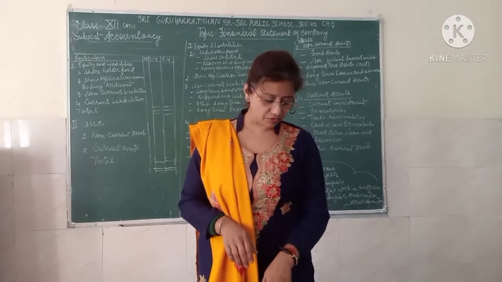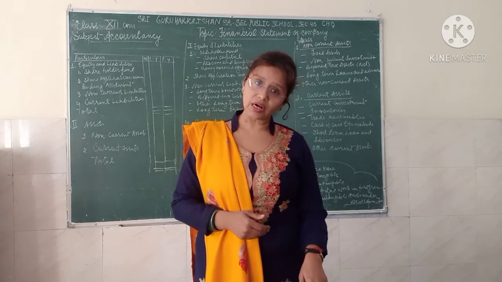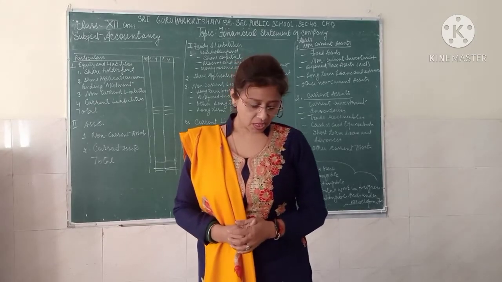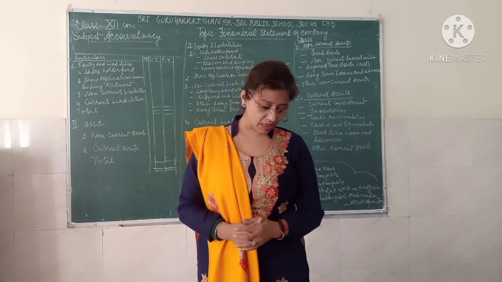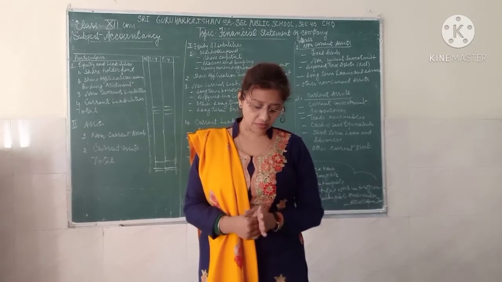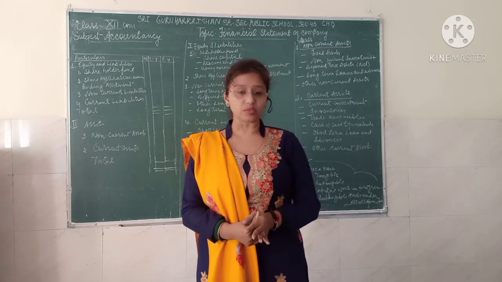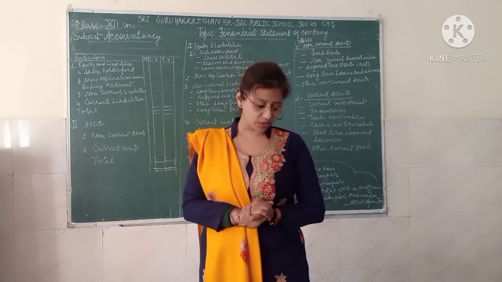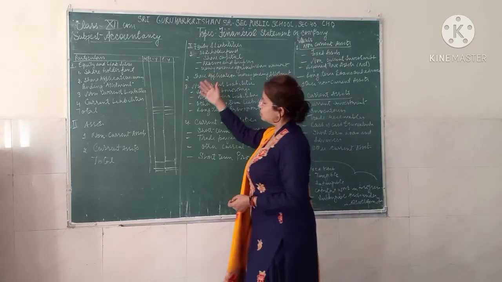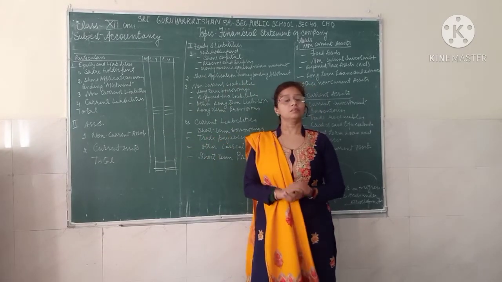The balance sheet is a financial statement that summarizes the company's equity, that is shareholder funds, liabilities and assets for a specific period of time. These are the three parts of the balance sheet: the equity, the assets and the liabilities, what a company owes and what a company owns, that you can find out with the help of it. So I have just tried to explain here with the help of the blackboard the balance sheet of the company,